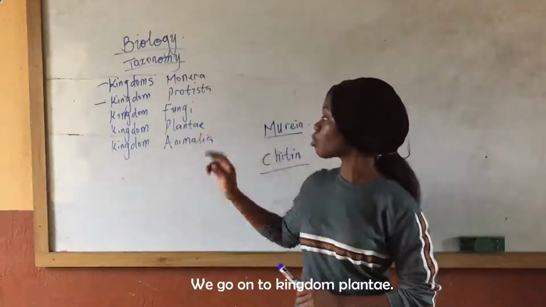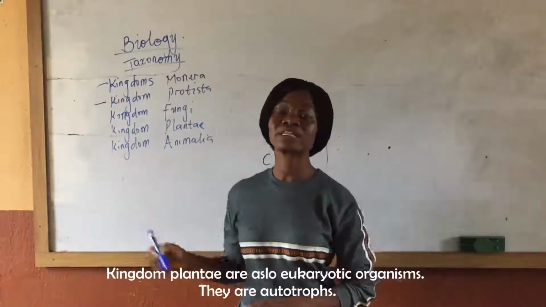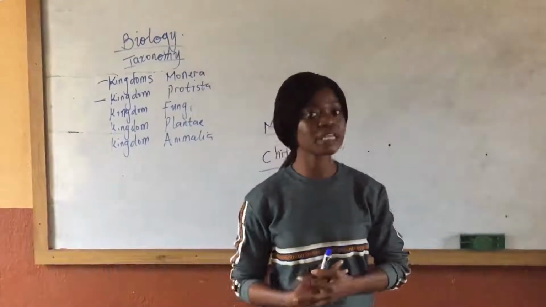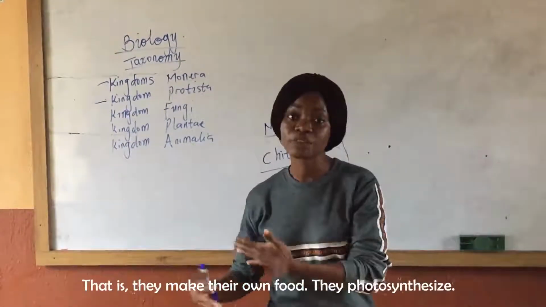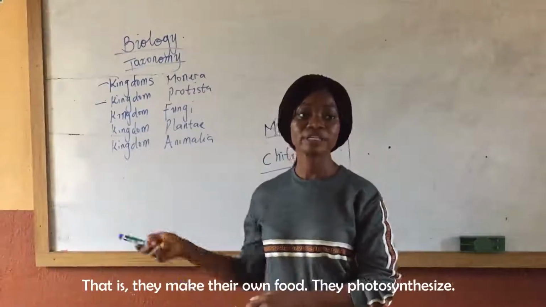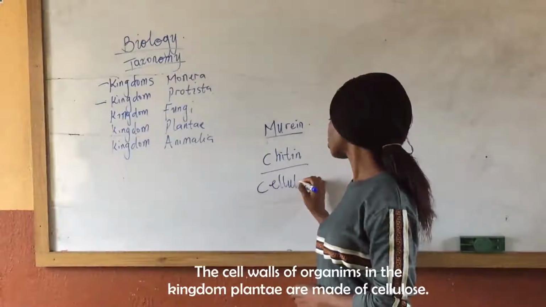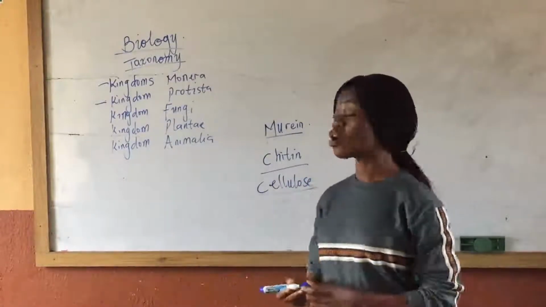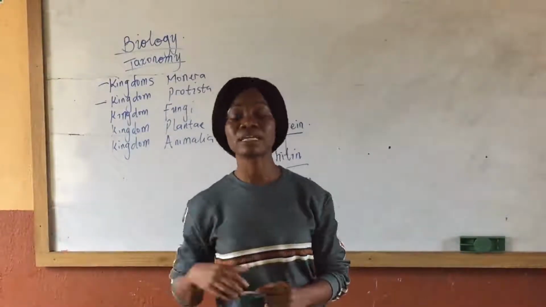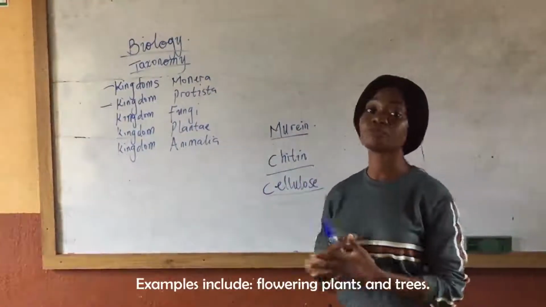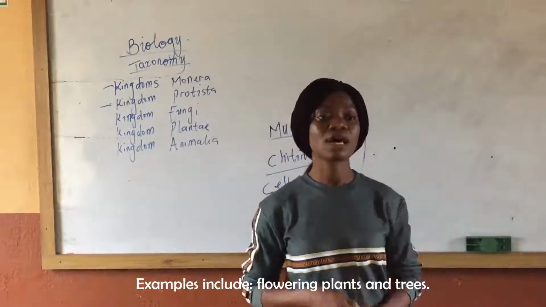Then we go to the kingdom Plantae. The kingdom Plantae are also eukaryotic organisms. They are autotrophs, meaning they make their own food. They photosynthesize. Their cell walls are made of cellulose. The cell walls of organisms in the kingdom Plantae are made of cellulose. And examples are our flowering plants, our trees, and all of that.